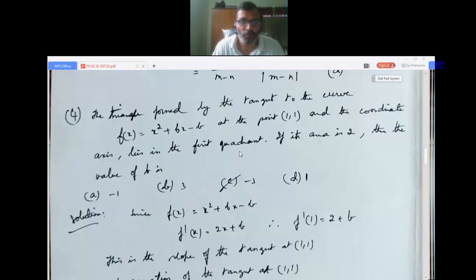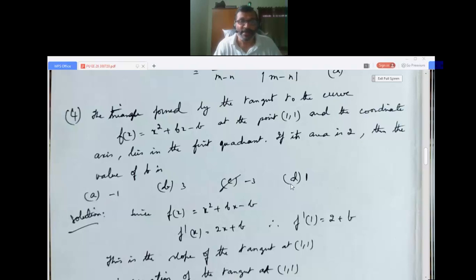Now question number 4. The triangle formed by the tangent to the curve f of x equals x squared plus bx plus b at the point 1 comma 1 and the coordinate axes lies in the first quadrant. If its area is 2, then the value of b is: first option minus 1, second option 3, third option minus 3, fourth option 1.